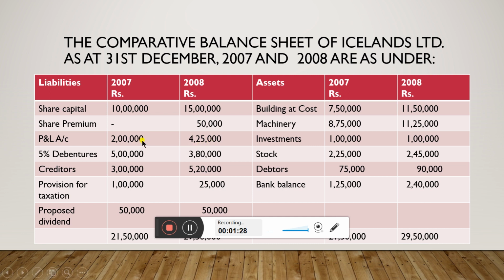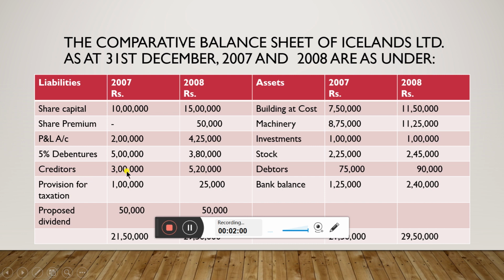We have to see what are the reasons for these changes in the P&L account. Let us take this at appropriate time. 5% debentures in 2007 5 lakhs, in 2008 3 lakh 80,000. It indicates that there is a decrease in the debentures. That means debentures have been repaid.